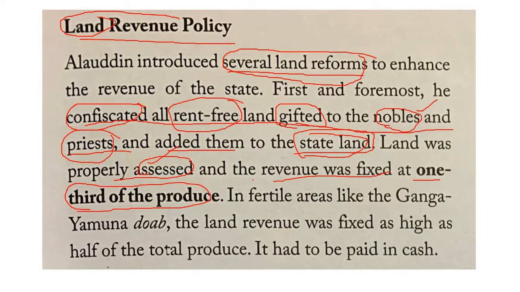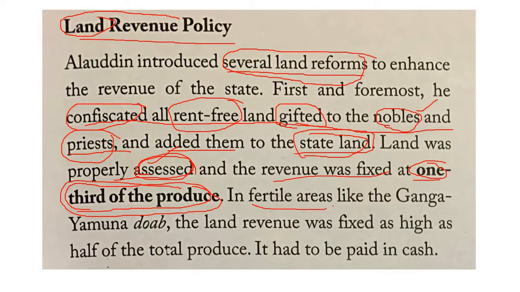Wherever the land was very dry, they assessed that this land is very dry, and you cannot take high taxes here. So he used to fix very less tax. Generally the land revenue was one third of the produce. That means out of total production they have to pay one third as a tax.